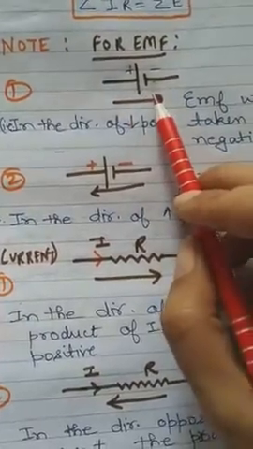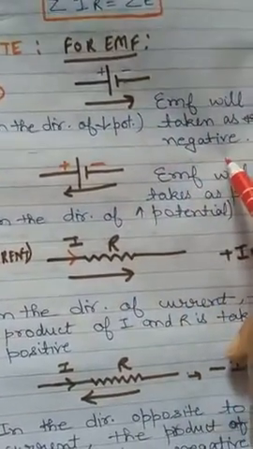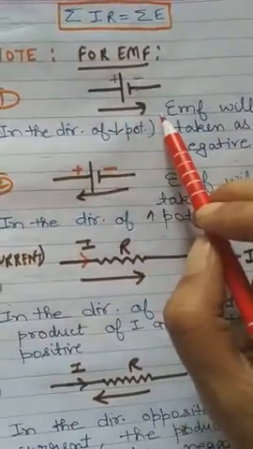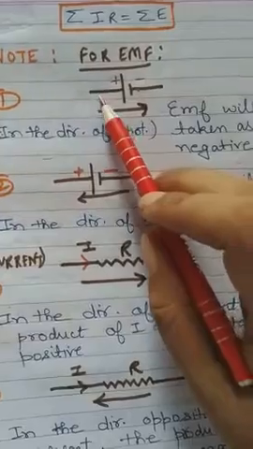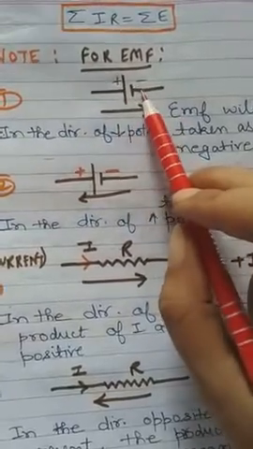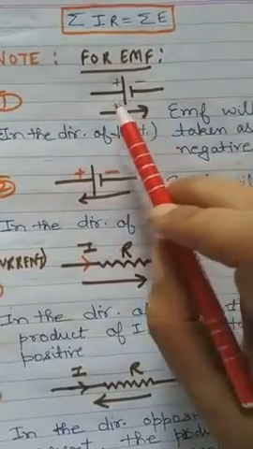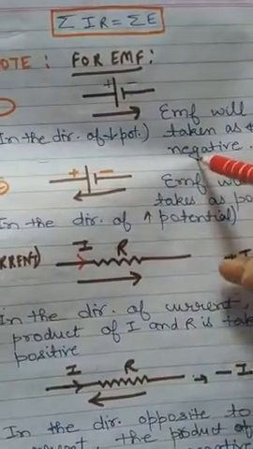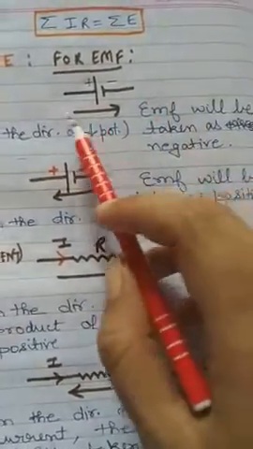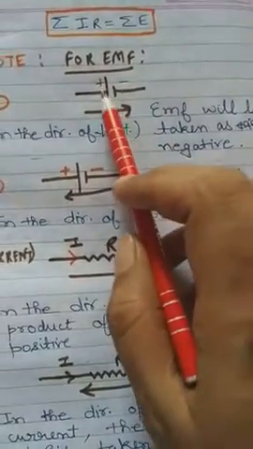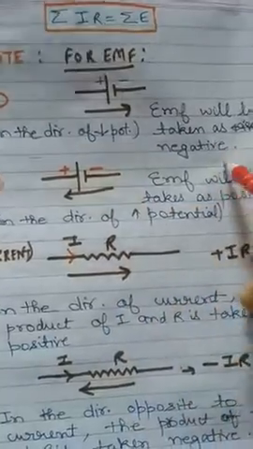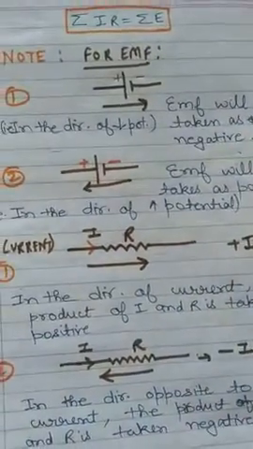In that case EMF will be taken as negative. I have shown the direction also: positive, negative, going in this direction, EMF will be minus E.